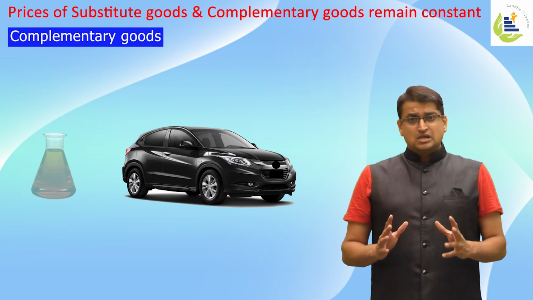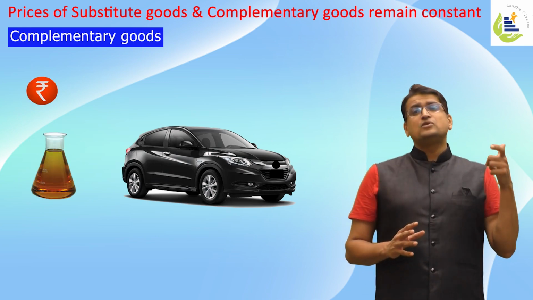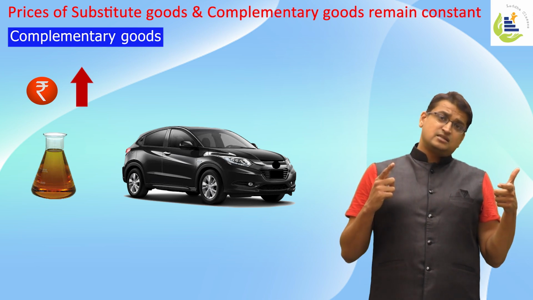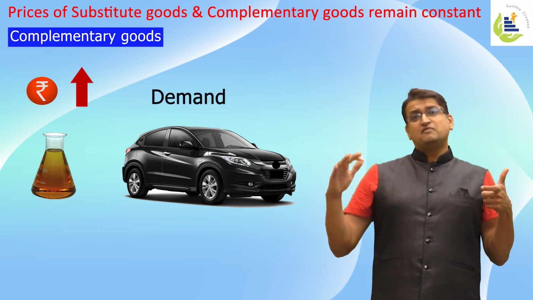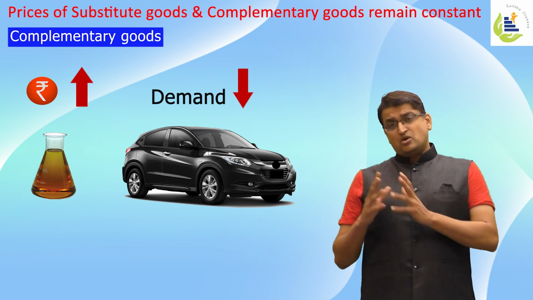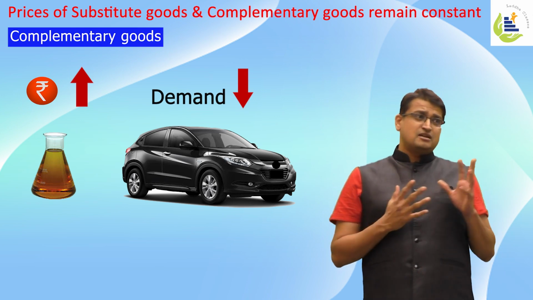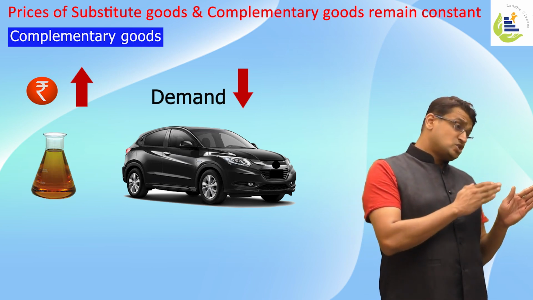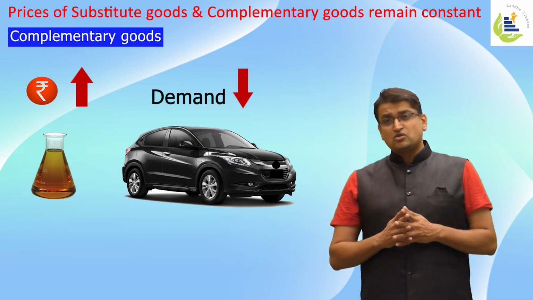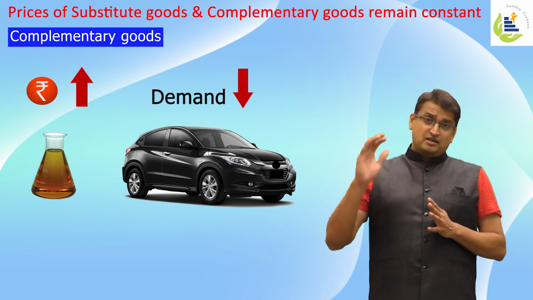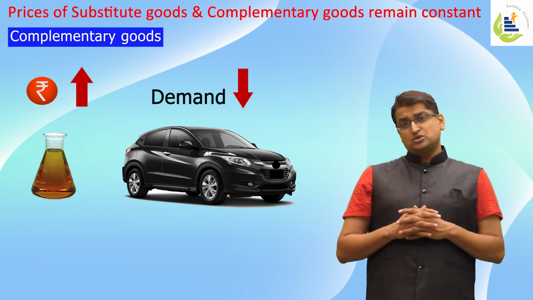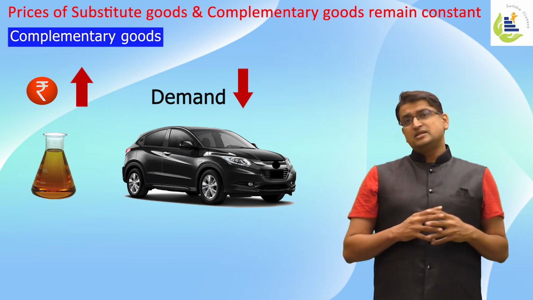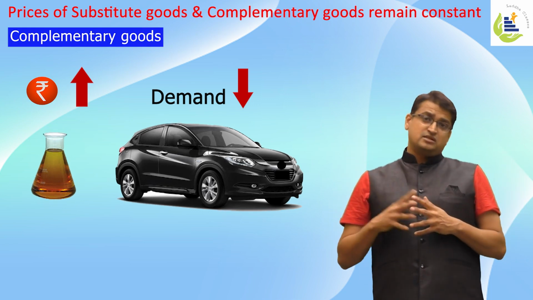So what happens is that if the price of a fuel, or let's say the price of petrol, increases, there are likely chances that the demand for cars will reduce. Because consumers will see that the prices of petrol are so high, and think we should not go for petrol cars. And there the demand for petrol cars will reduce. So in case of complementary goods, if the price of one product increases, the demand for the other decreases.